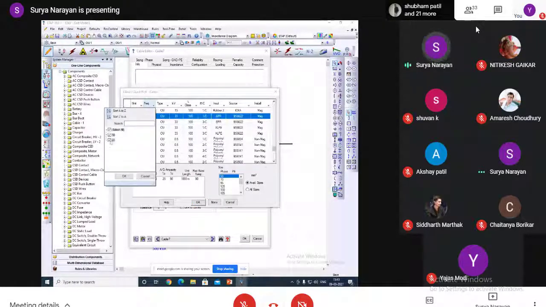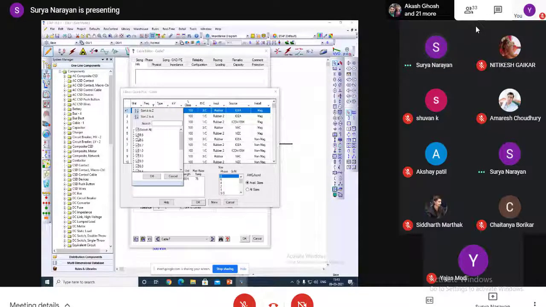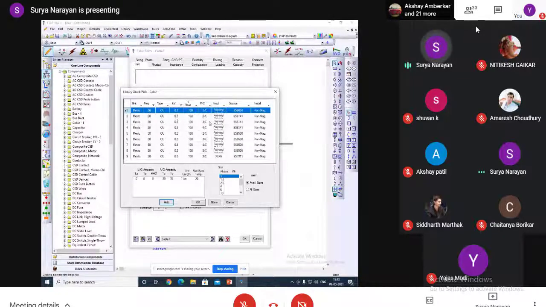I have selected a 50 Hertz system, and if I want to connect in a low voltage system, I choose the 0.5 kV system, 3 core or single core or 2 core, 4 core, whatever you want. And what is the current? Here you can see mm square.